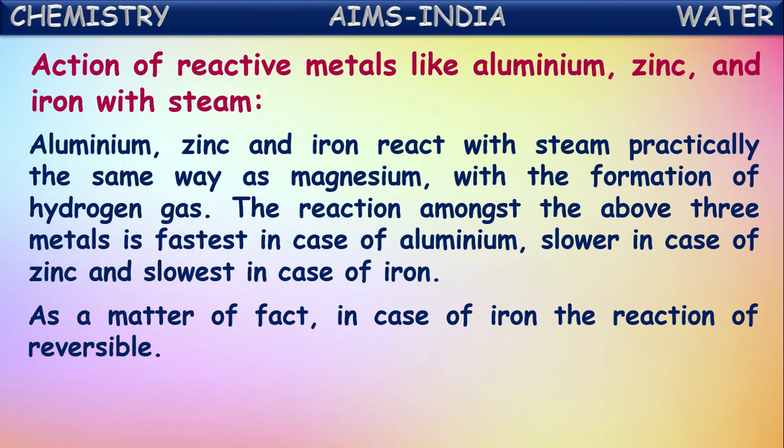As a matter of fact, in case of iron, the reaction is reversible also. Iron reacts with the water and forms iron oxide, and this reaction is reversible also. Again, iron will be formed back. The reaction in which chemical substances combine to form new substances, and those new substances decompose back to reform the original substances, is called a reversible reaction. As the reactivity of iron is less, the reaction between iron and steam is reversible.